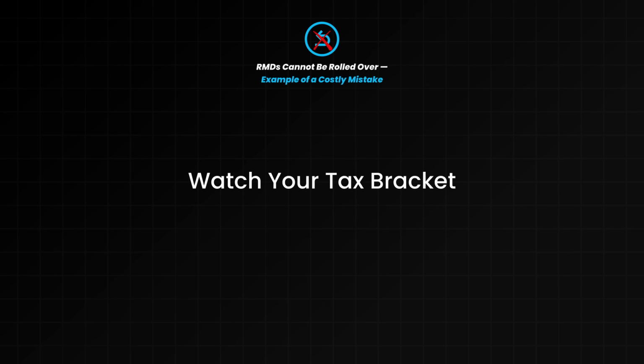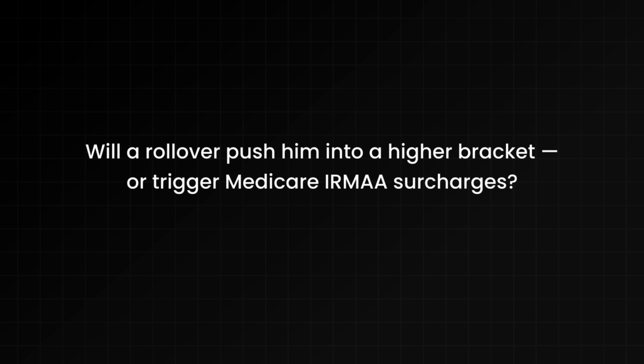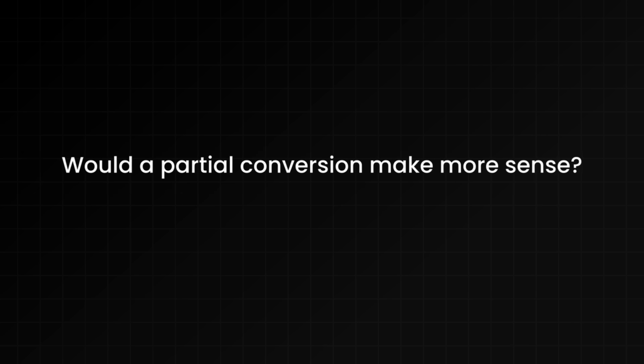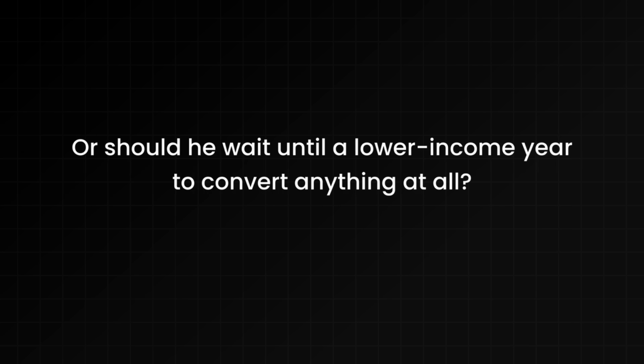Before rolling over a large portion of his 401k, John needs to step back and consider his full financial picture. John very well may have alternate income streams like Social Security, perhaps a pension, maybe he even has a working spouse, and all of these different income streams add up, and so too do taxes. So before converting, John should ask how much room is left in his current tax bracket. Will a rollover push him into a higher tax bracket or trigger Medicare IRMAA surcharges? Would a partial conversion make more sense? Or should he wait until a lower income year to convert anything at all?